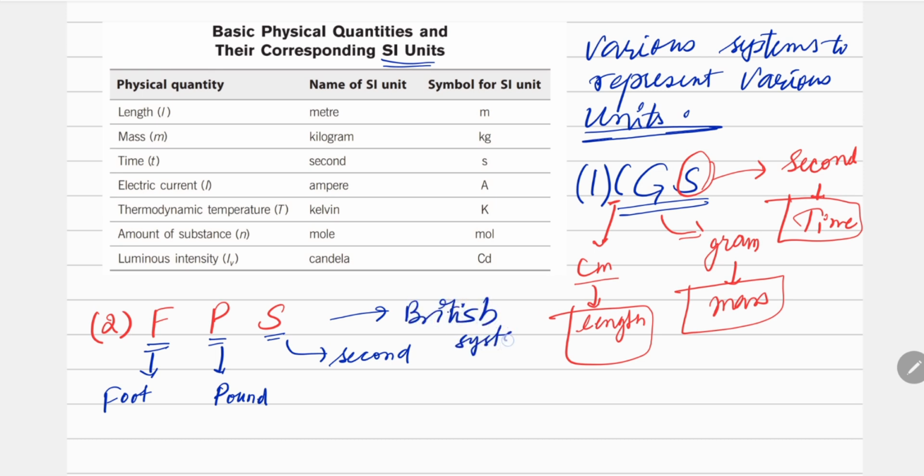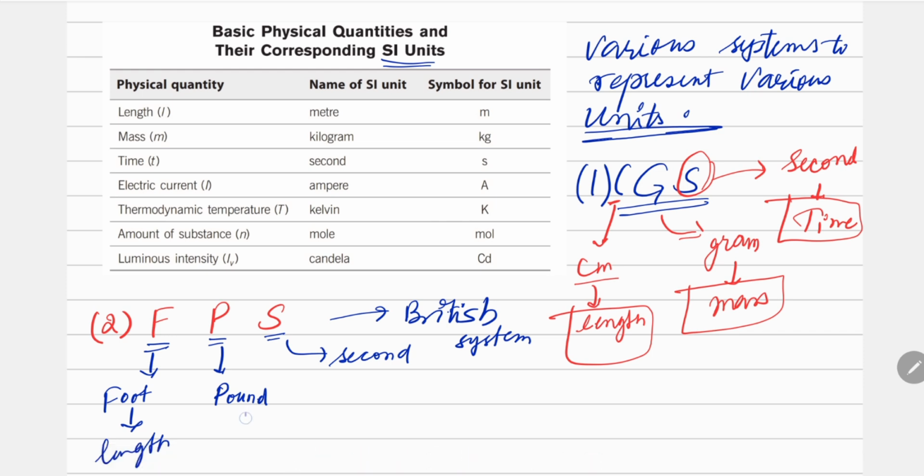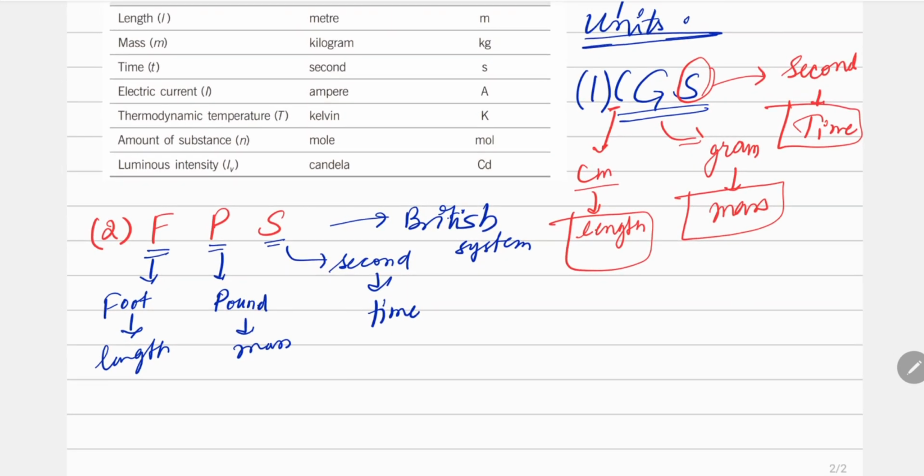Here they measured length in foot, mass in pound, and time in second. Okay, this was the second system.